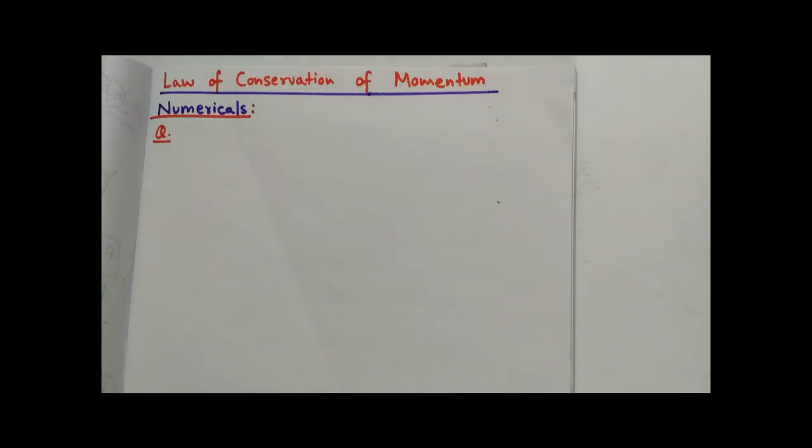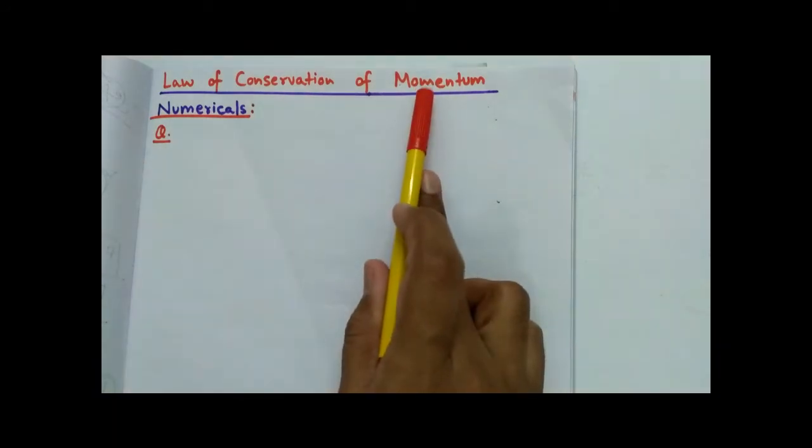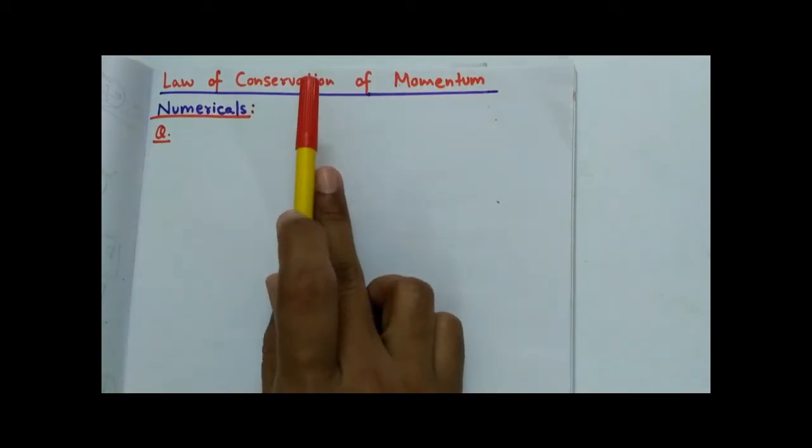Good morning, students. In our previous class, we studied the law of conservation of momentum. So what does this law say? It says that when no external unbalanced force is applied on the objects, then the total momentum of two objects before collision and after collision remains the same. That means the total momentum of the two objects doesn't change with the collision. This total momentum remains conserved, meaning unchanged.